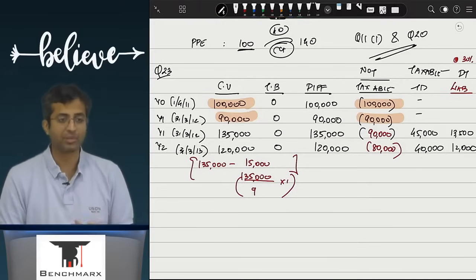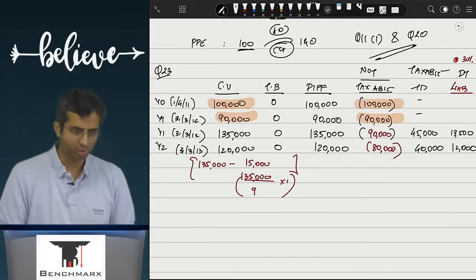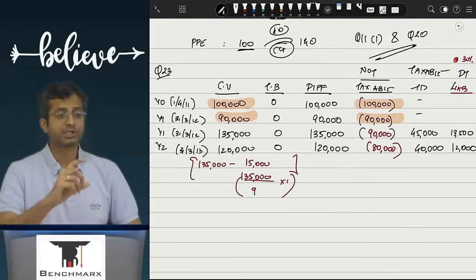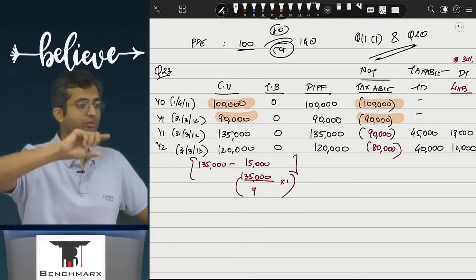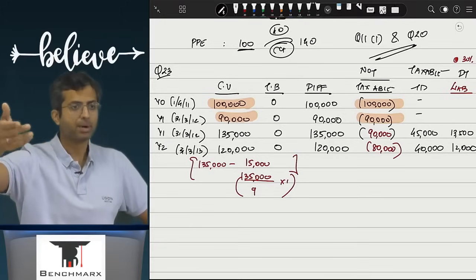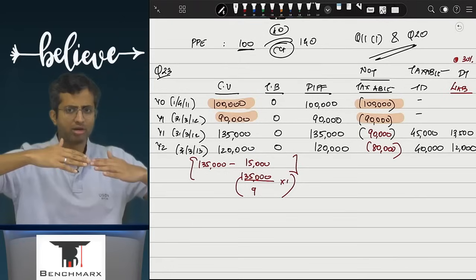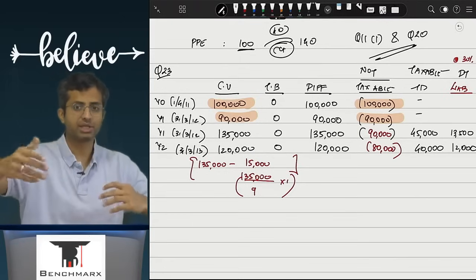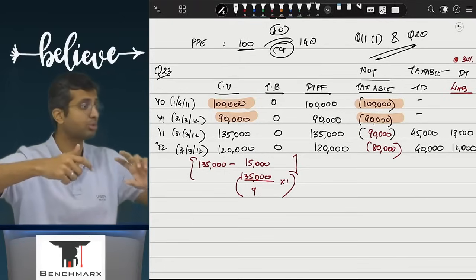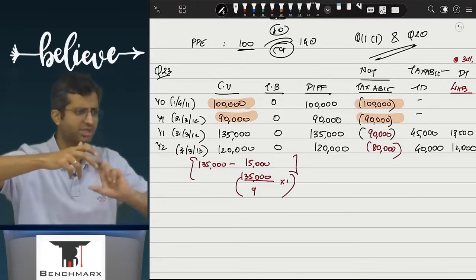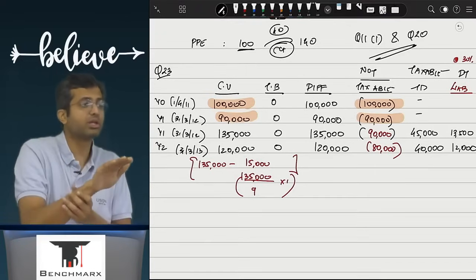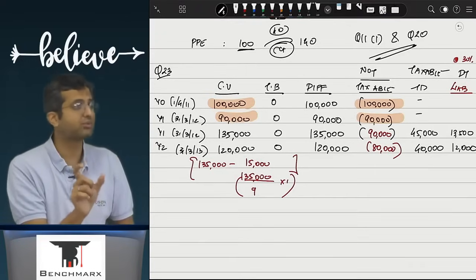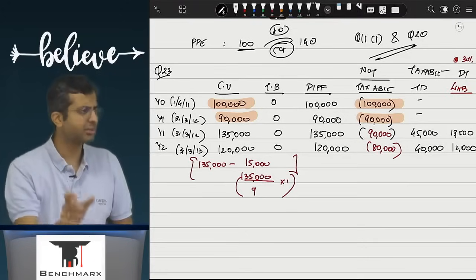12,000. So what is happening is, conceptually, you first said that there was a revaluation of 45,000. Because of that revaluation of 45,000, there is a difference. But now, because of the depreciation in the books, you are having a 15 depreciation vis-a-vis 10,000. And as a result, out of that 45, 5 is already reversed. So the remaining difference is still just 40. Going on like this, ultimately the difference will become 0.